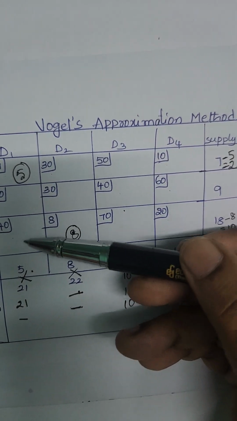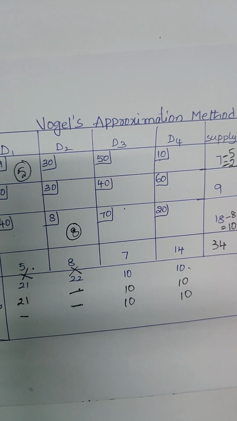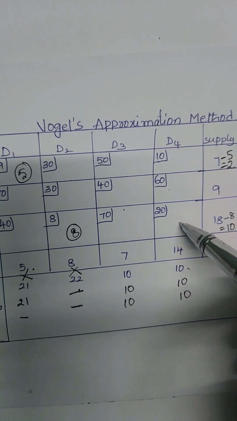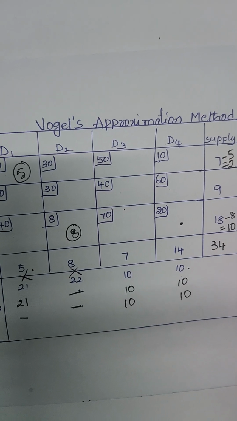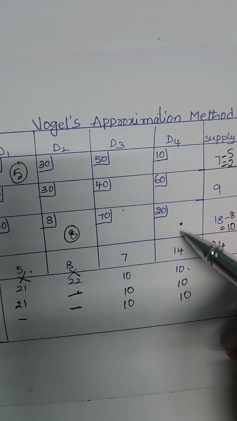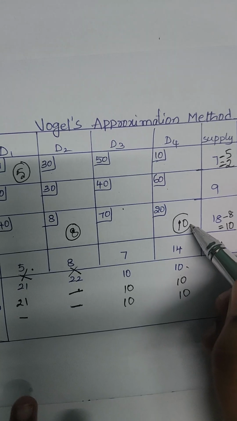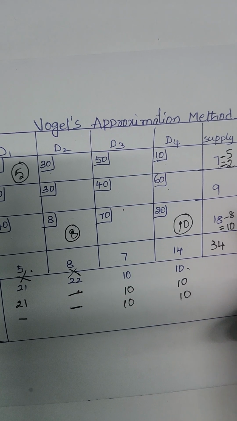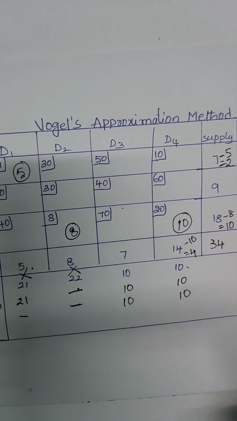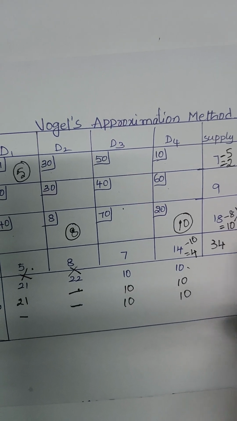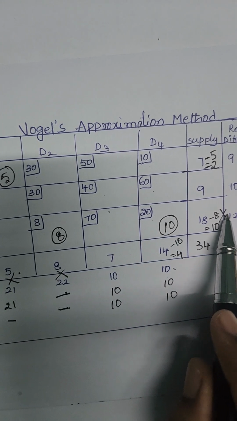So here this column and this column are satisfied. The remaining cells are 70 and 20. So corresponding to the 50, the least element cell is 20. So here we have to assign: supply is 10 and demand is 14. So we can only supply 10 units even though demand is 14 units because the supply is only 10 units. So 14 minus 10 is equal to 4. So this row is satisfied because we have supplied all the 10 units.